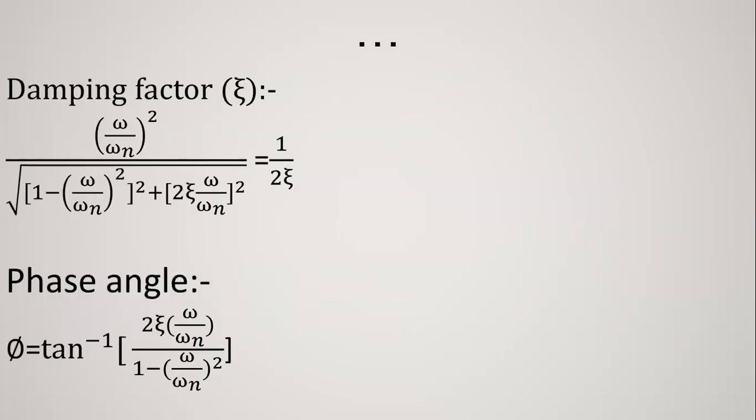So the damping factor zeta, we can get (omega upon omega_n) square divided by under root (1 minus (omega upon omega_n) square) whole square plus (2 zeta omega upon omega_n) square, equal to 1 upon 2 zeta. And also the phase angle phi is equal to tan inverse of 2 zeta omega upon omega_n divided by 1 minus (omega upon omega_n) square.